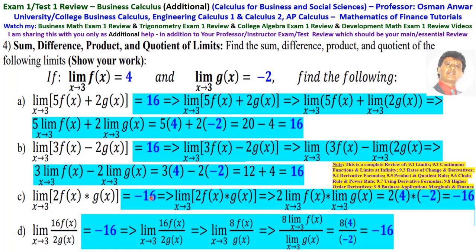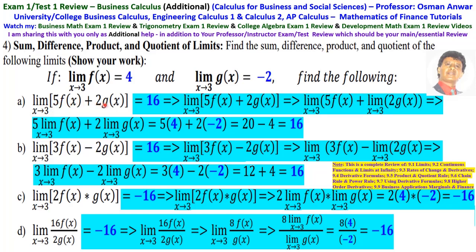Number 4 is sum, difference, product, and quotient of limits. Find the sum, difference, product, and quotient of the following limits. If the limit as x approaches 3 of f of x is equal to 4, and the limit as x approaches 3 of g of x is equal to minus 2, those are given, then a, the limit as x approaches 3 of 5f of x plus 2g of x,